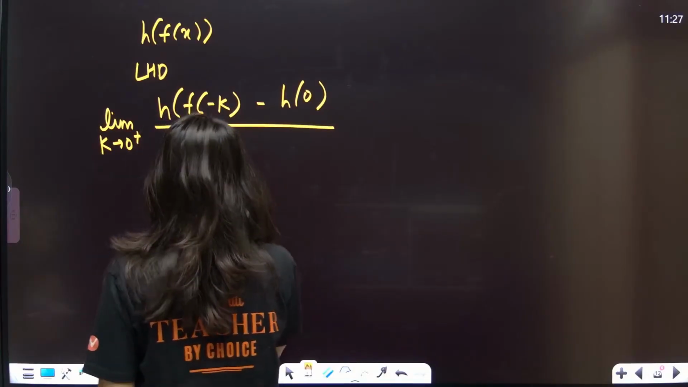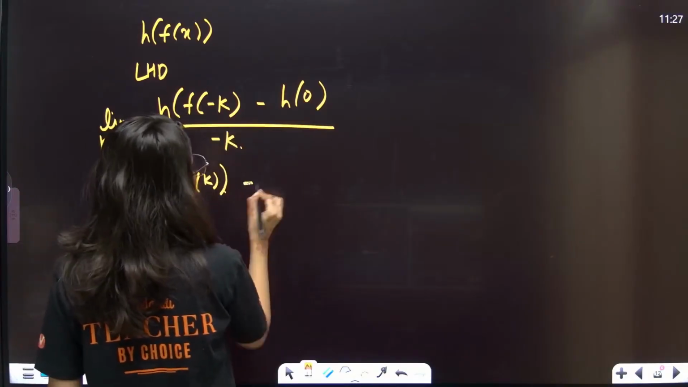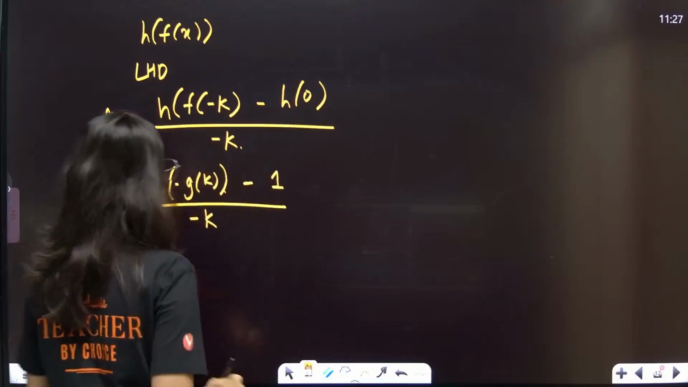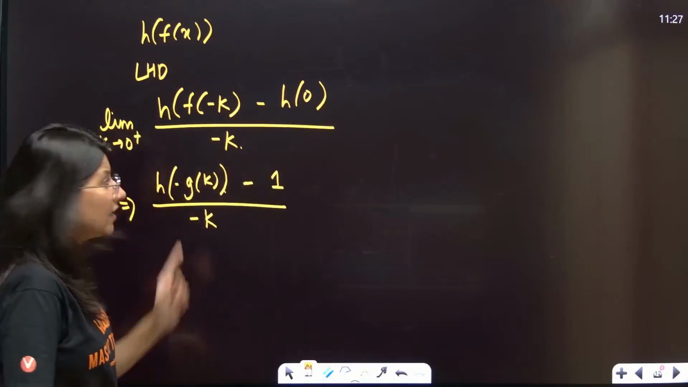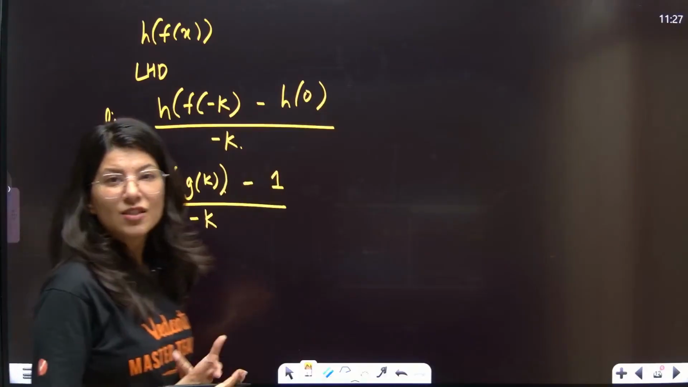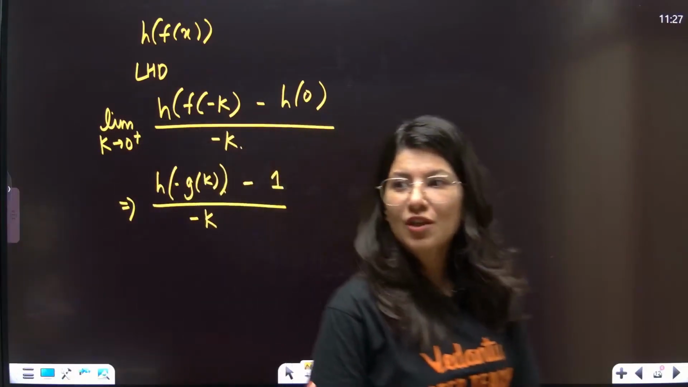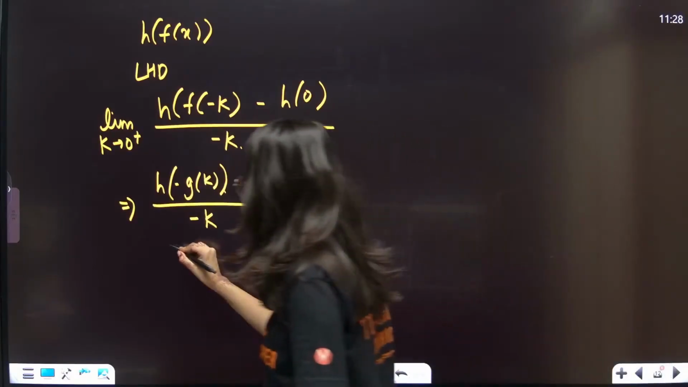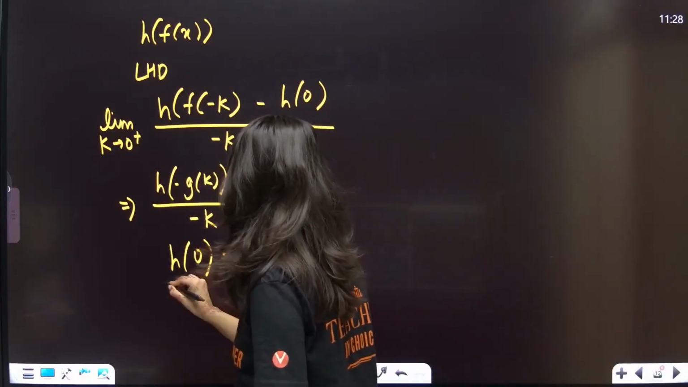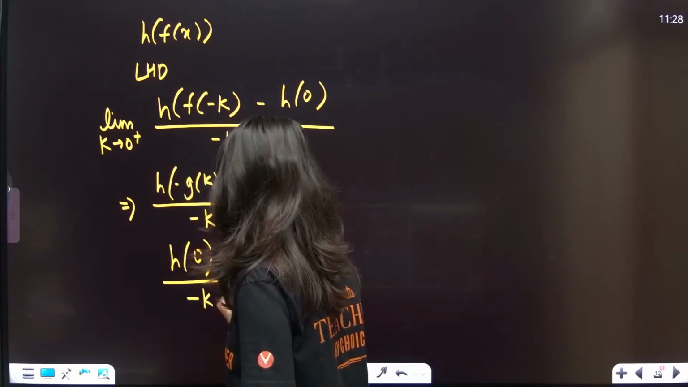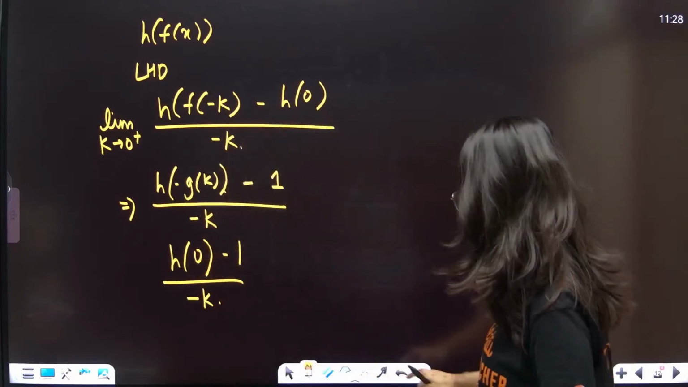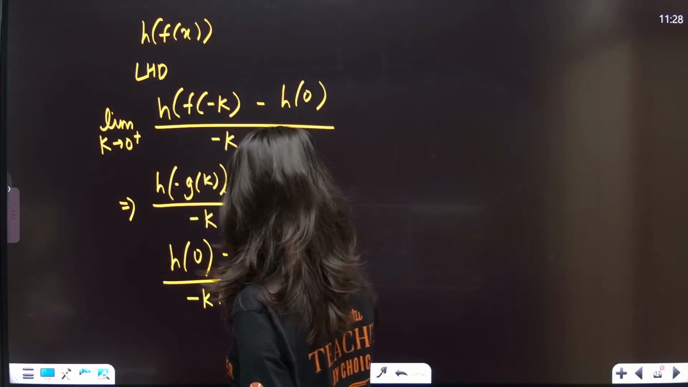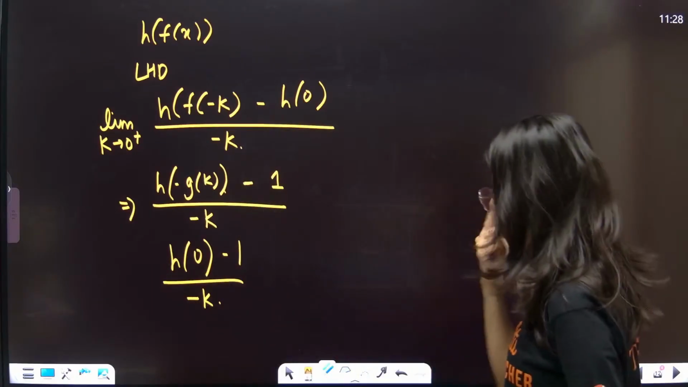So h of negative g of k minus h of 0, which is 1, upon negative k. Now k here tends to 0 plus, so g of 0 plus is nothing but 0 only. So this is h of 0 minus 1 upon minus k. So again it is a 0 by 0 form. H of 0 is 1, so 1 minus 1 by 0.